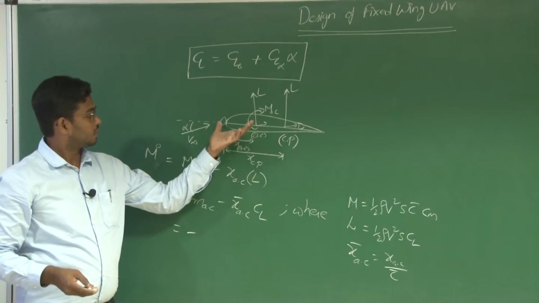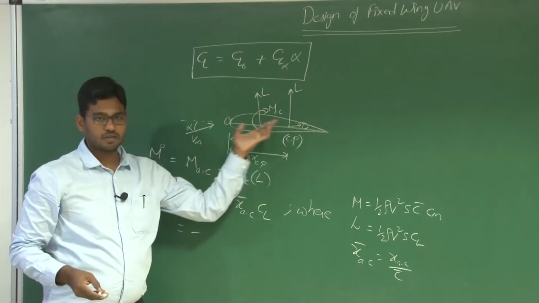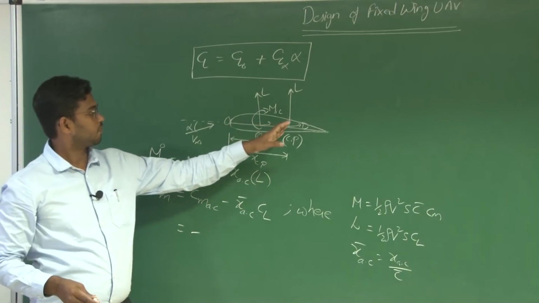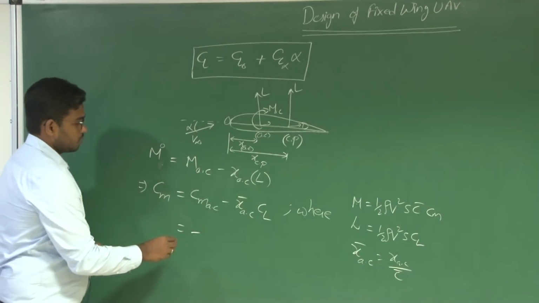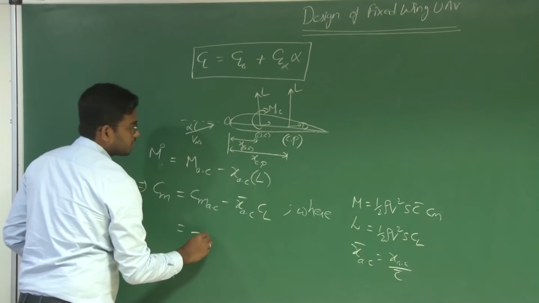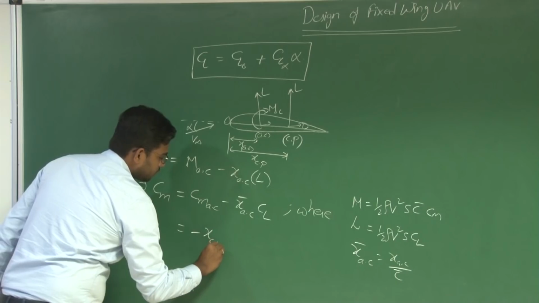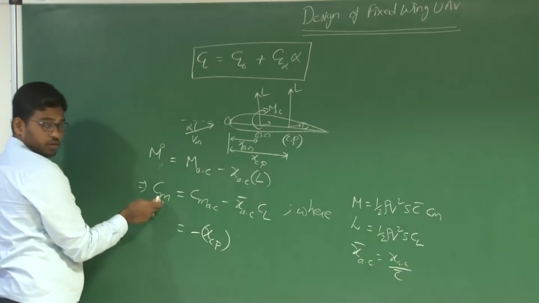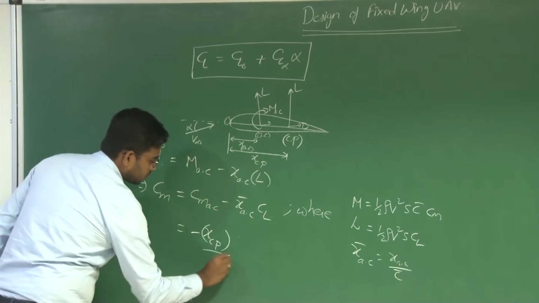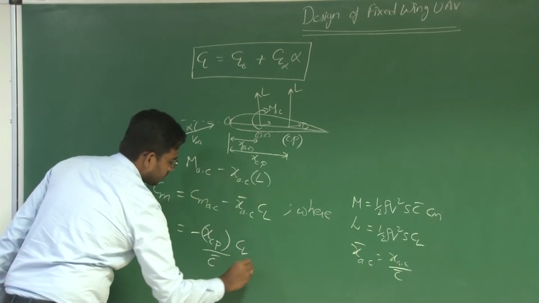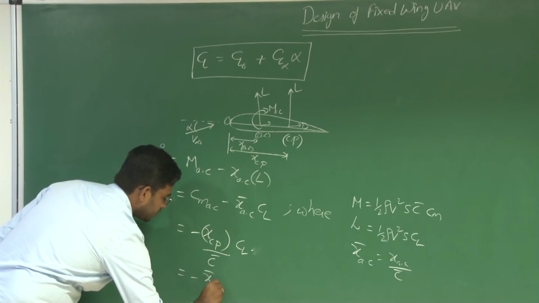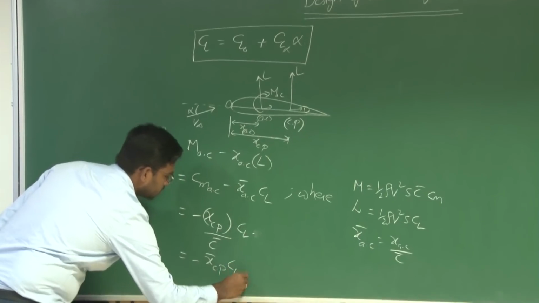The drag contribution is very small, so we are neglecting drag here. Due to lift we have a pitch down moment, so XCP multiplied by, since it is a non-dimensional coefficient, C bar into CL, which equals minus x bar CP into CL.